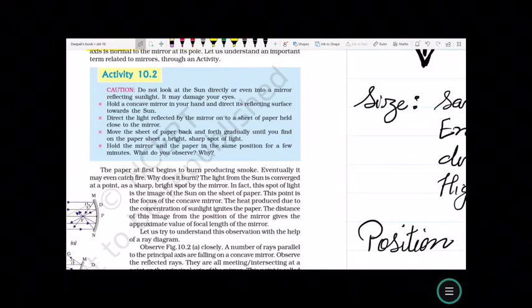The heat produced due to the concentration of the sunlight ignites the paper. The distance of this image from the position of the mirror gives the approximate value of the focal length of the mirror. Let us try to understand this observation with the help of a ray diagram.